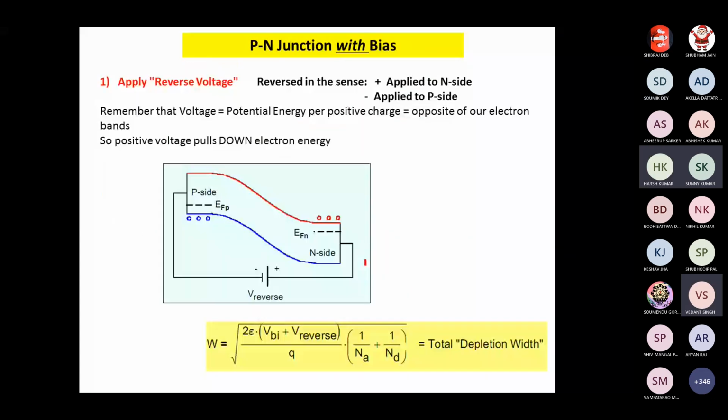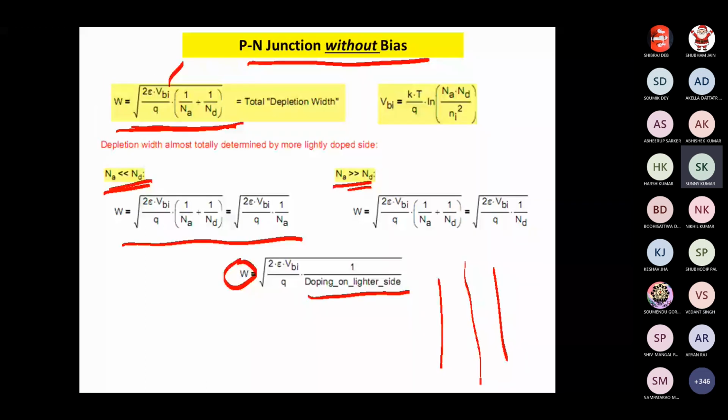Sir, I couldn't understand the doping on the lighter side. Yeah, I am telling. Suppose this is Na and Nd, and these are uniform. Then the depletion width on both sides will be the same. If the doping Na is less than Nd, then on the lighter side the depletion will be higher.